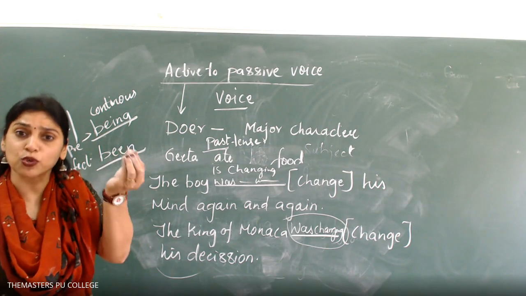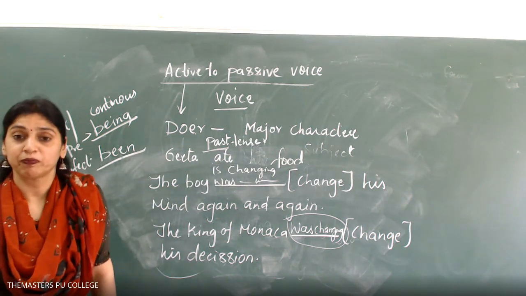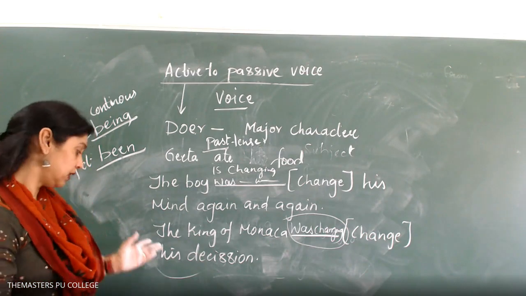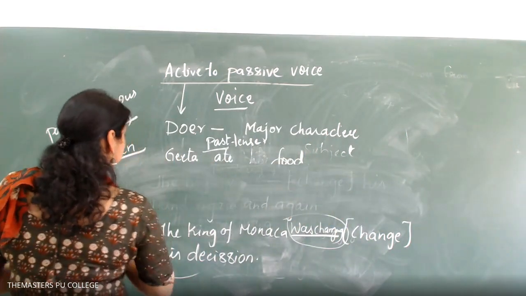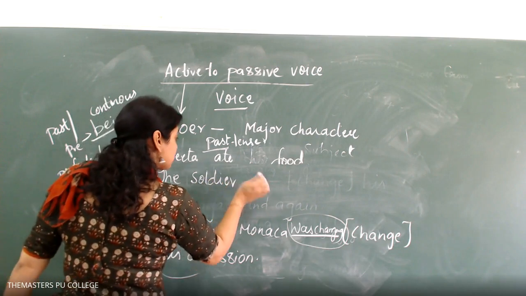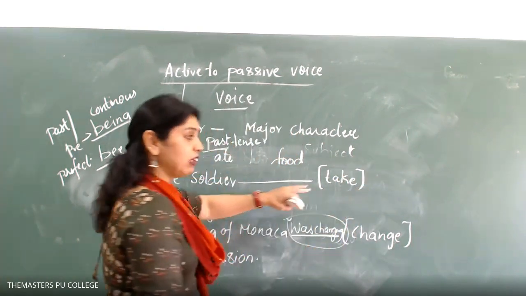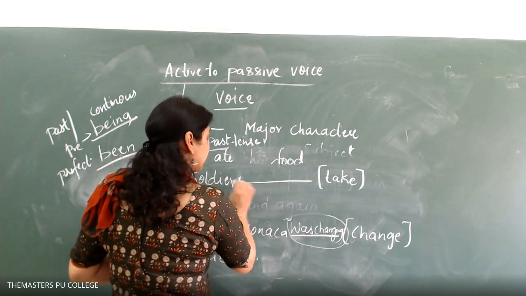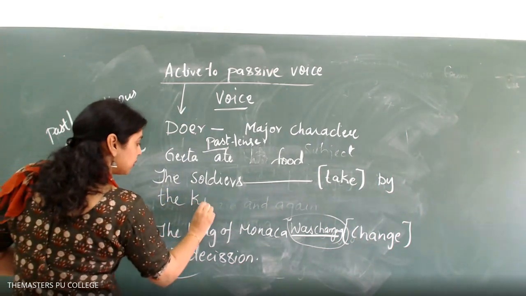If I say, the soldiers dash take by the king, yes, soldiers, because it is plural. See here, the soldiers dash, in the bracket I am not giving any form. I am only giving V1, that is only what will be given to you in the bracket. The soldiers take by the king. This is given in a passive voice.